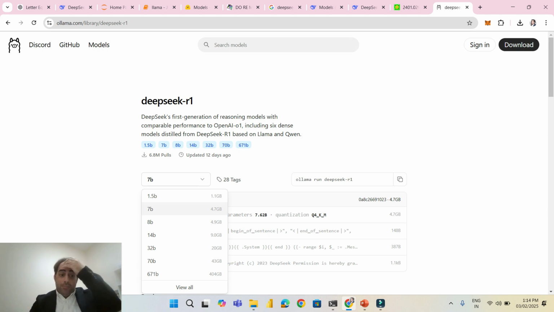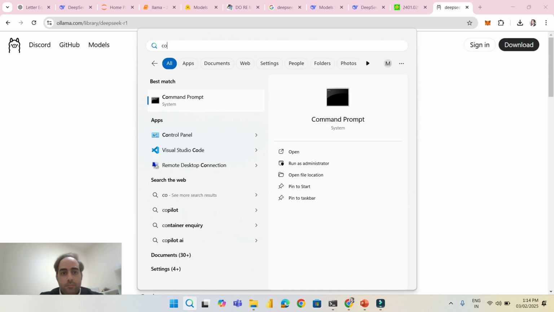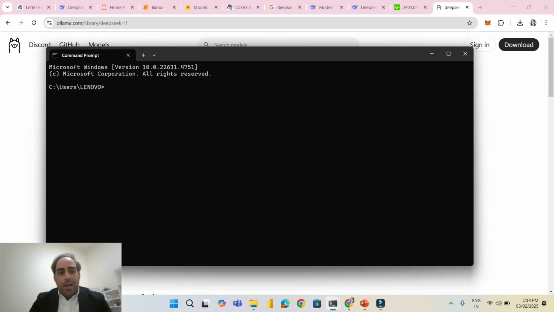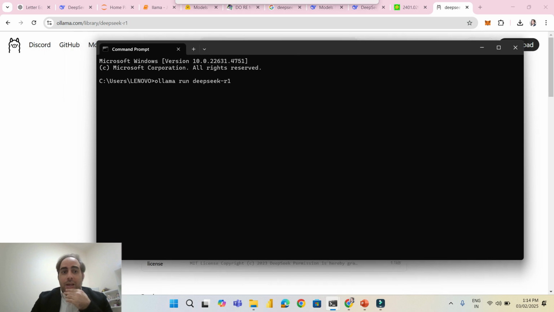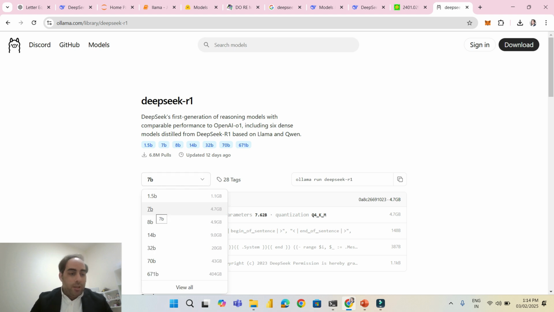It's very simple. So how can I download it? Here we have this command. I just need to copy it, go to the command prompt, and run it from there. It will take some time, depending on the model which you are going to install. I installed the 7 billion one because I just wanted to test it. Again, this is a reasoning model, not a normal model, and still you can download it. It is super, super amazing. I downloaded the 7 billion model, which is 5 GB.